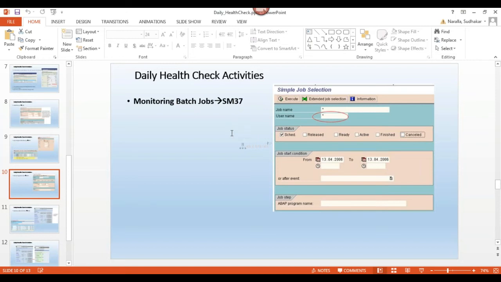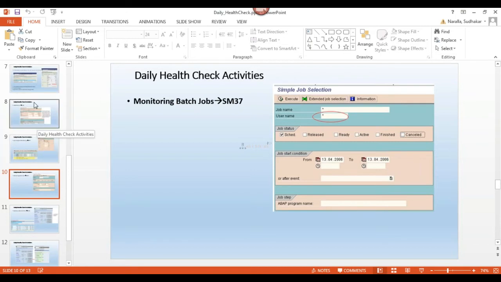solve the error. Okay, and one more point: whenever we are doing these daily health check activities, we are seeing lock and update failures, ABAP dumps, cancelled jobs and all these things, right? Whenever you see these errors in the daily health check activities, don't try to resolve them while you are creating the report. First of all, we need to complete the daily health check activities report, and send this report to the client.